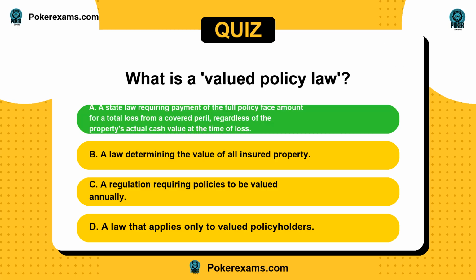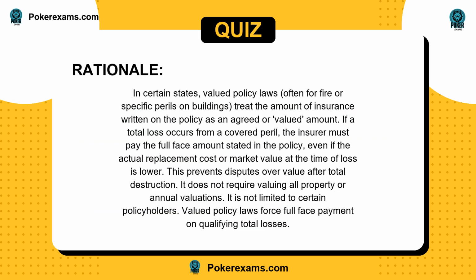The answer is A. In certain states, valued policy laws, often for fire or specific perils on buildings, treat the amount of insurance written on the policy as an agreed or valued amount. If a total loss occurs from a covered peril, the insurer must pay the full face amount stated in the policy, even if the actual replacement cost or market value at the time of loss is lower. This prevents disputes over value after total destruction.